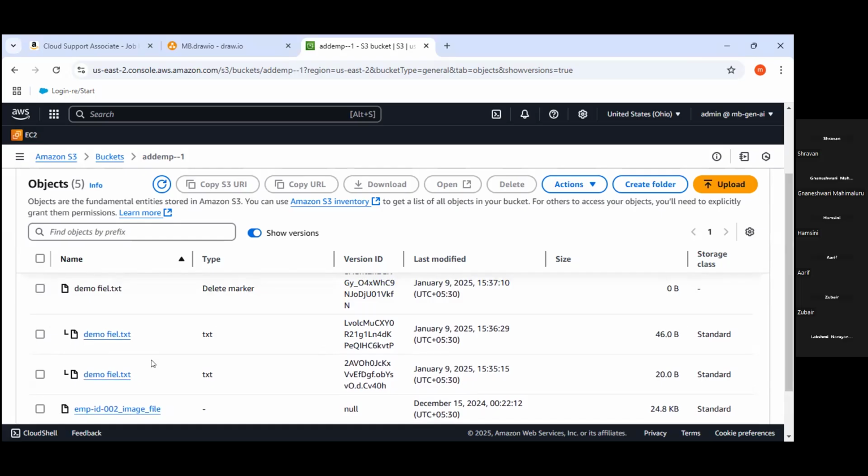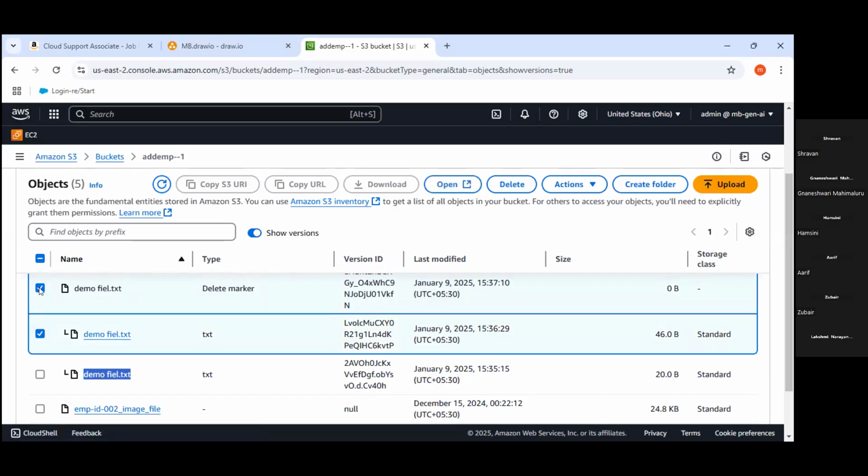Okay, let me tell you. If the current version you need to download or restore, folks, what we need to do is just select this version and delete. Then what happens? That version will be available in your S3 dashboard. But what about the old version? If you delete this old version, then what happens? It will be deleted from here, folks.